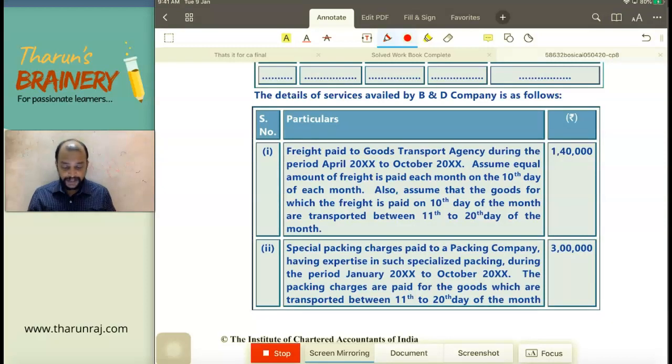1,40,000. So what is that they are telling? From April to October, every month they are incurring some charges. The total is 1,40,000. So April to October means how many months? April, May, June, July, August, September, October, 7 months. So divided by 7, per month it will be 20,000. And assume equal amount of freight is paid each month on the 10th of each month. So by 10th of each month we are paying it. Also assume that the goods for which freight is paid on 10th day of the month are transported between 11th to 20th day of the month.